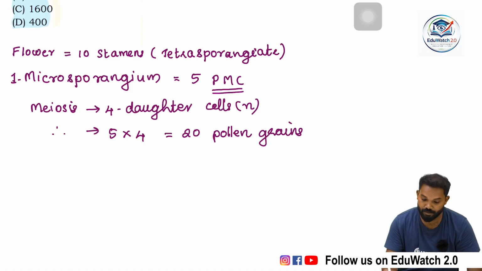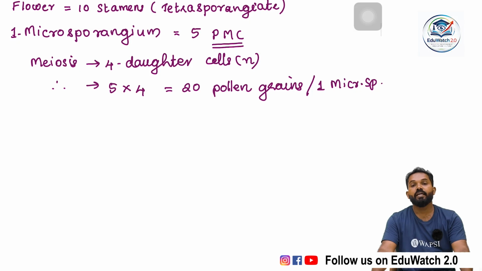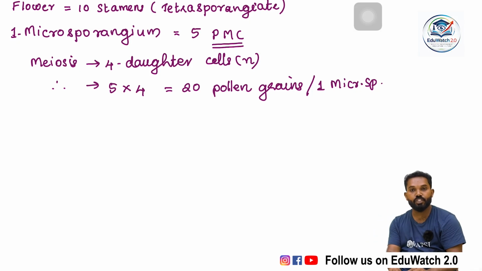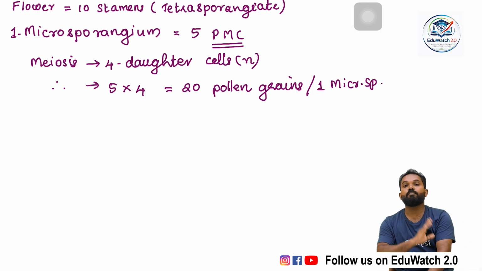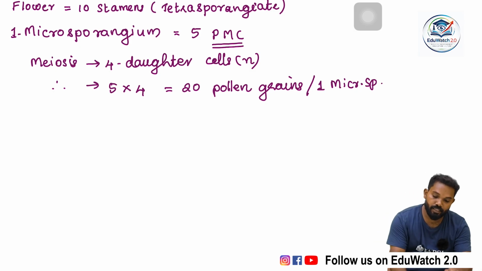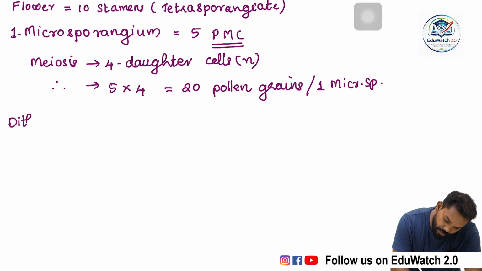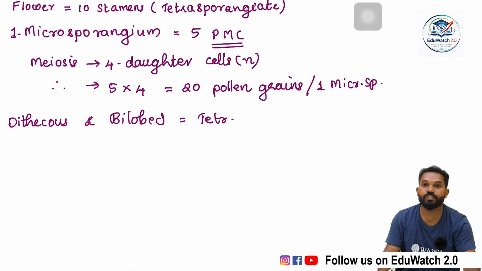20 pollen grains per microsporangium. Each sporangium has the ability to produce 20 pollen grains. Then how many microsporangia are present in a stamen? Our question says it is a dithecous and bilobed anther, which means tetrasporangiate.